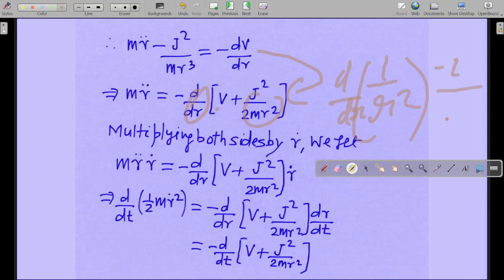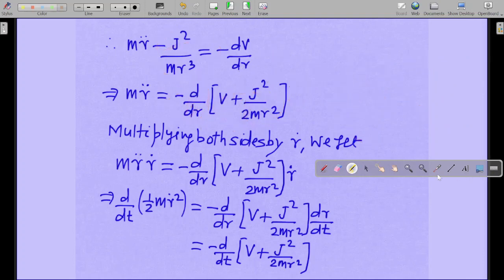Minus 2 divided by r cube will be there, right? So minus 2 will be cancelled by this, and one minus sign will come, so that is the minus sign over here. So that's how you can solve it, that's why it is plus over here.